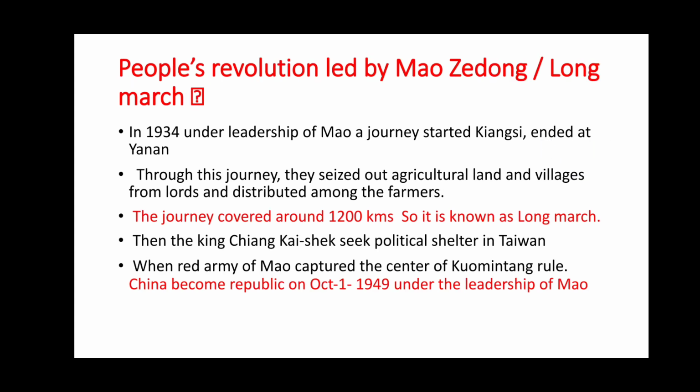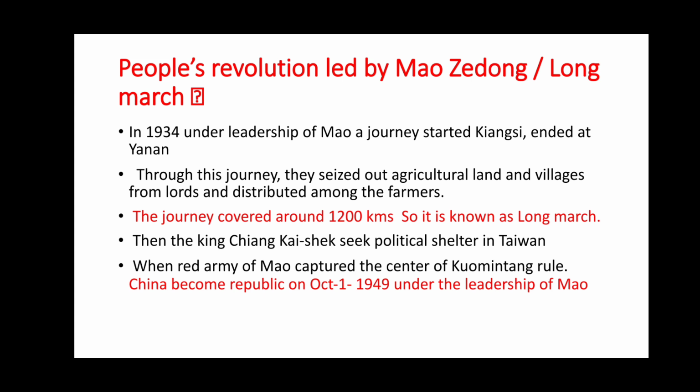People's Revolution led by Mao Zedong, the Long March. In 1934, under the leadership of Mao Zedong, the journey started from Jiangxi and ended at Yunnan. Through this journey, they seized agricultural land and villages from lords and distributed them among the farmers. The journey covered around 12,000 kilometers, so it is known as the Long March.